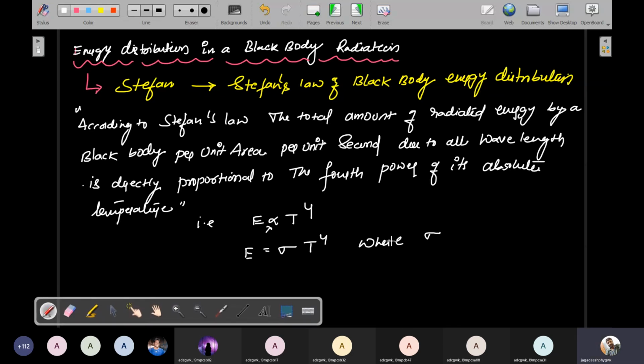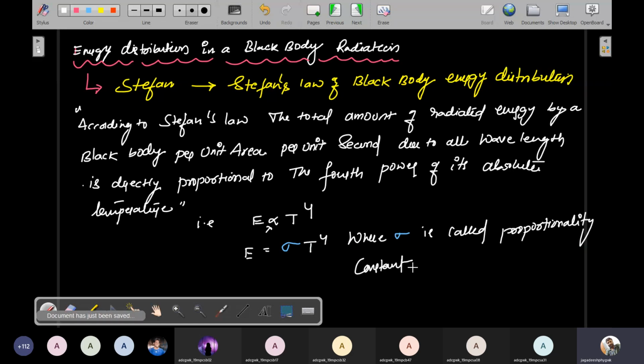So this is called sigma T power 4, where sigma is called the proportionality constant, and also called Stefan's constant.